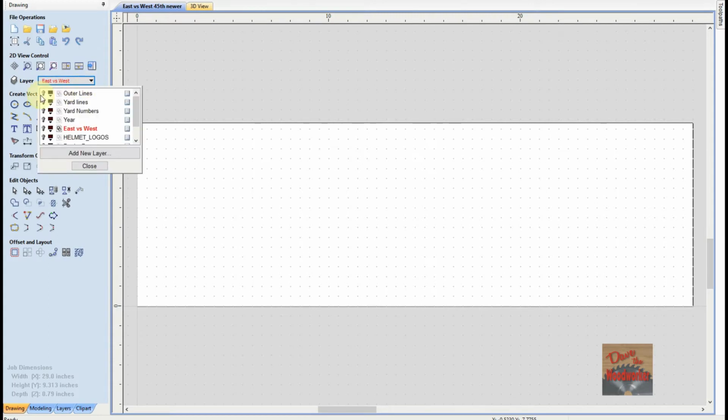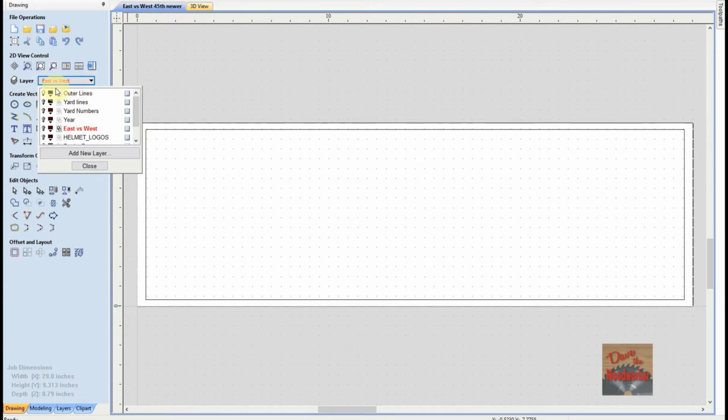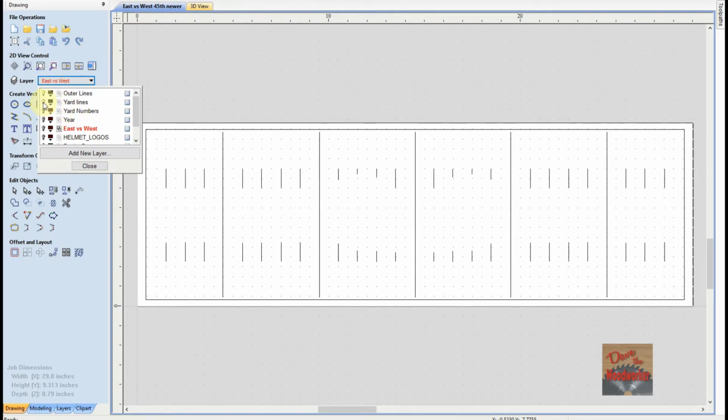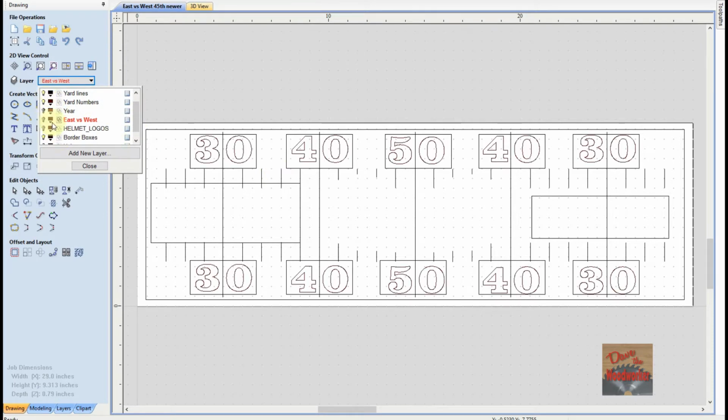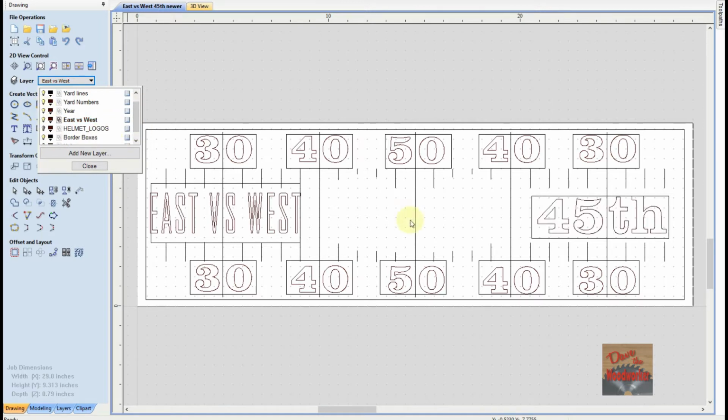And the first thing I did was make me a border, and then I designed me some yard lines, and then I made me some border boxes to put the numbers and everything in, and east and west. And since this is the 45th anniversary of these football teams meeting, I put the 45th on there.